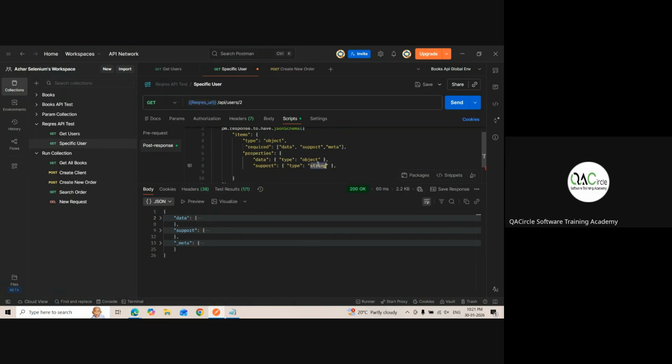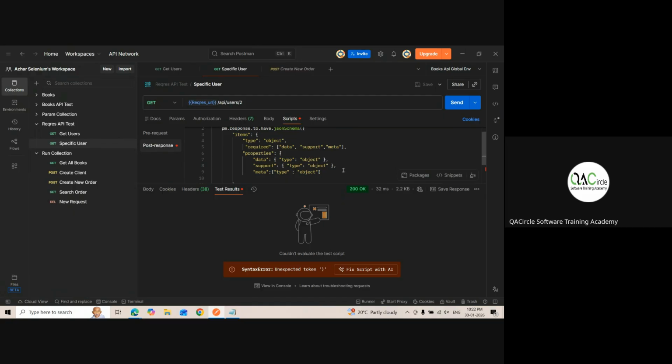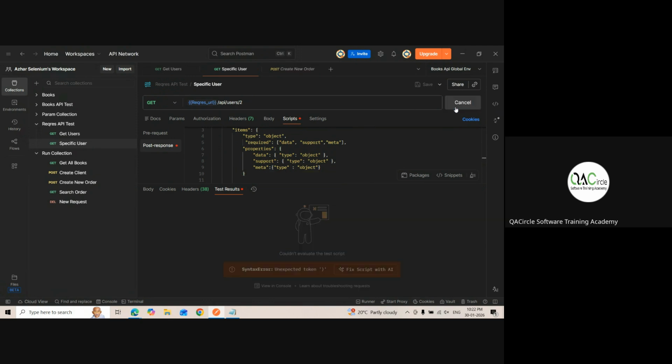So if I have data as an object, and support as an object, and meta type as an object, I hope it works. Okay, even I'm not sure. Let's see, run it. Failed, unexpected token. Oh, right, I think we should have closed here. Good. Let me run it.